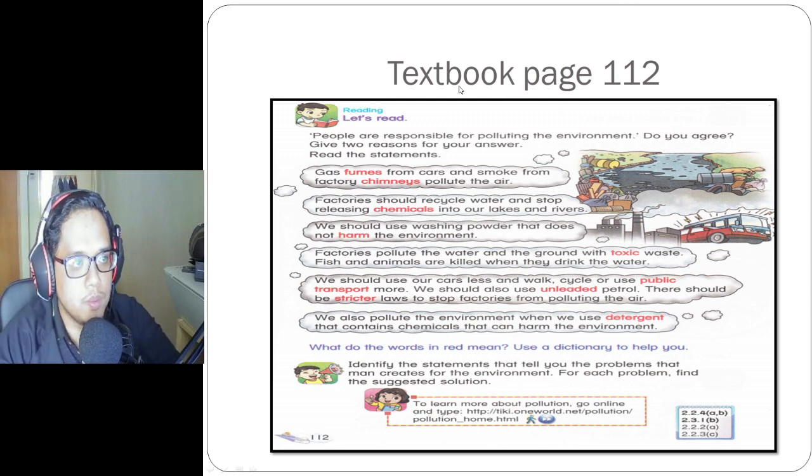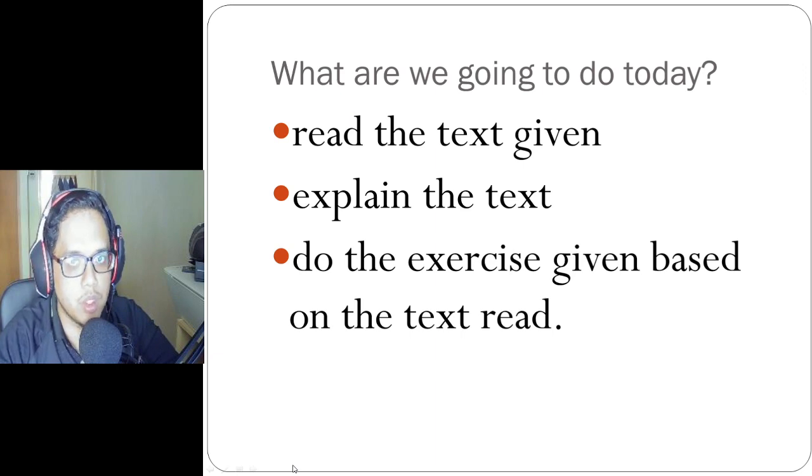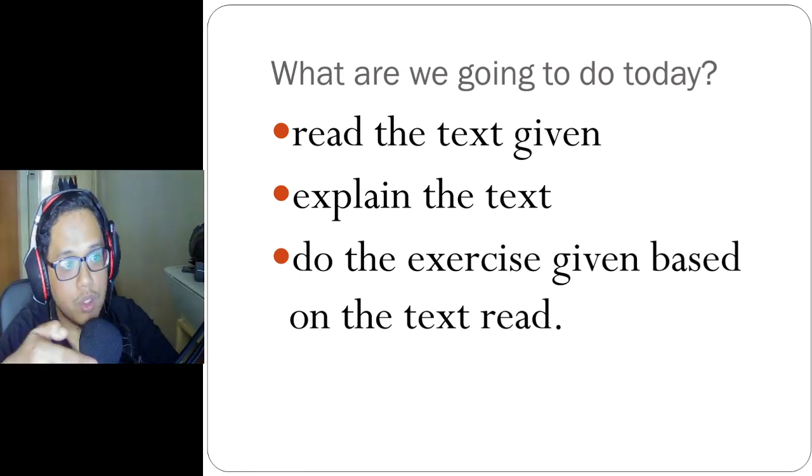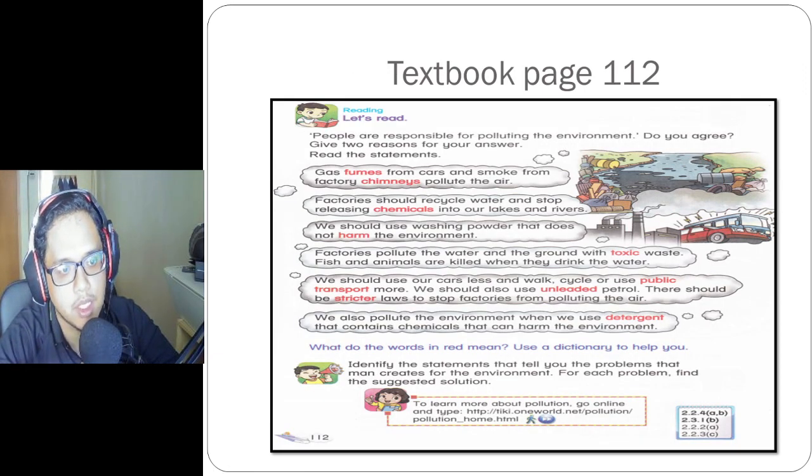If you have your textbook, you can open page 112. This is the text that we are going to do today. What we're going to do is, number one, read the text.